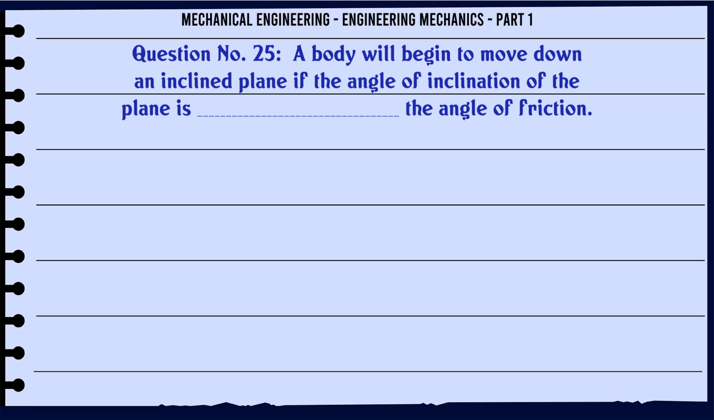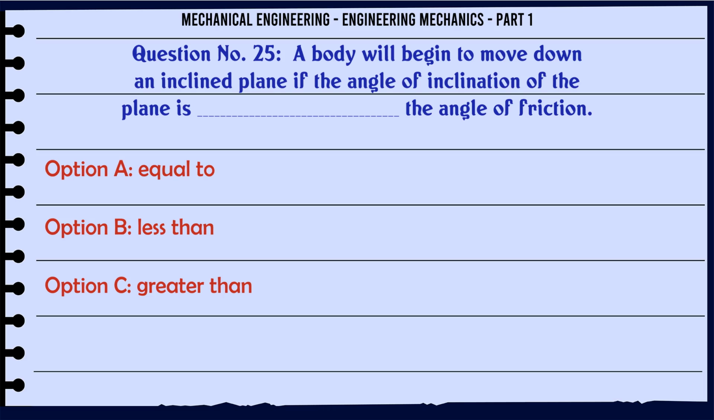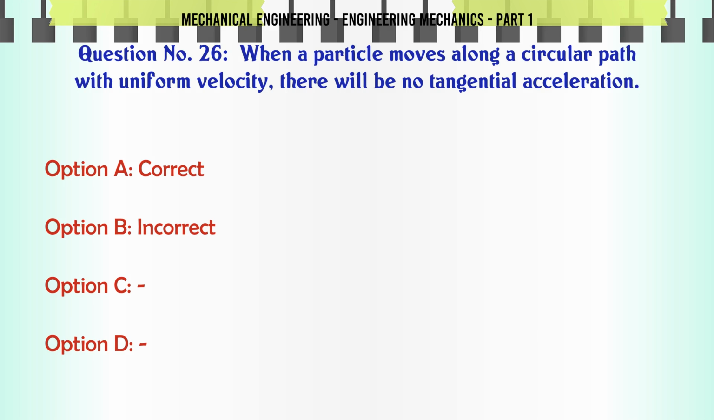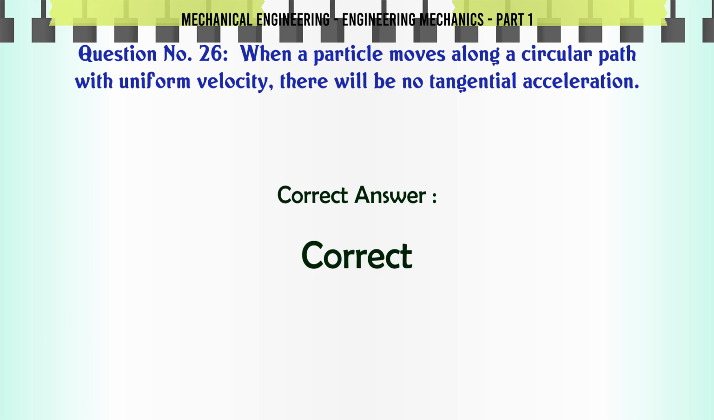A body will begin to move down an inclined plane if the angle of inclination of the plane is the angle of friction. A equal to, B less than, C greater than. The correct answer is greater than. When a particle moves along a circular path with uniform velocity, there will be no tangential acceleration. A correct, B incorrect. The correct answer is correct.